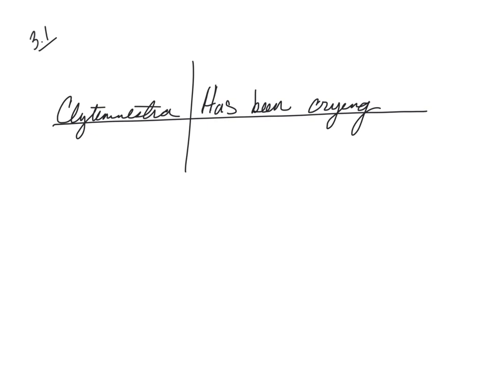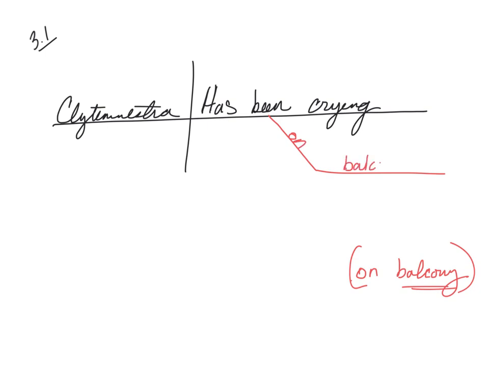So now we have on. What does on describe? Nothing! Relationship word. So now I'm looking for the noun that finishes the prepositional phrase, and that would be balcony. So I need to decide on the balcony, what does that entire phrase describe? Does it describe Clytemnestra? She's on the balcony, Clytemnestra. Or does it describe where she's been crying? Well, clearly where she's been crying. So I put in my angle bracket, relationship word, noun.